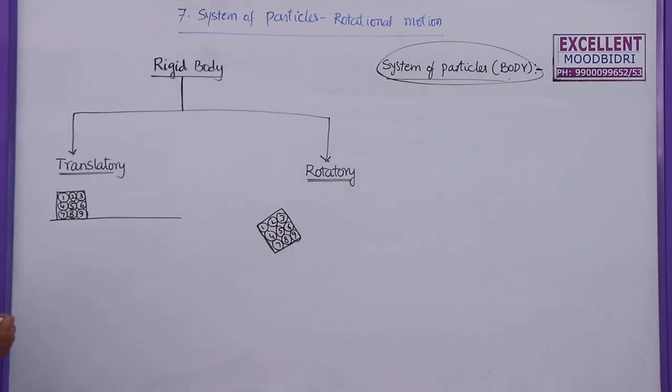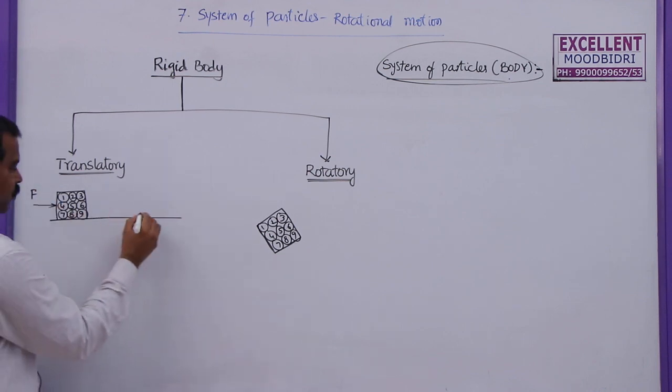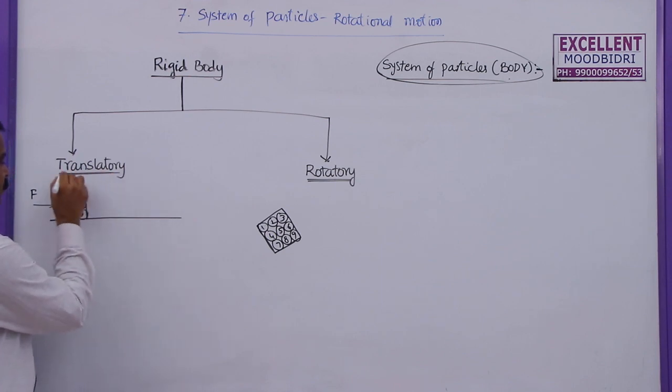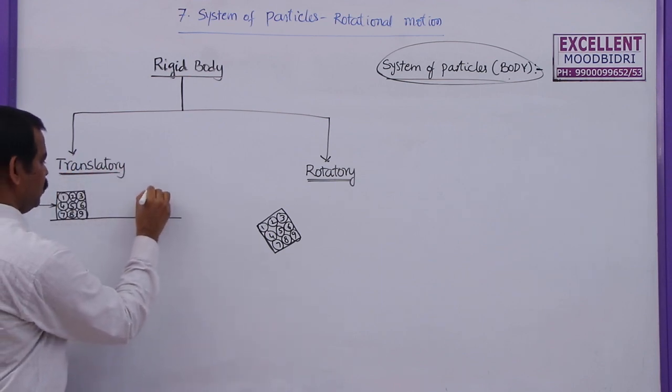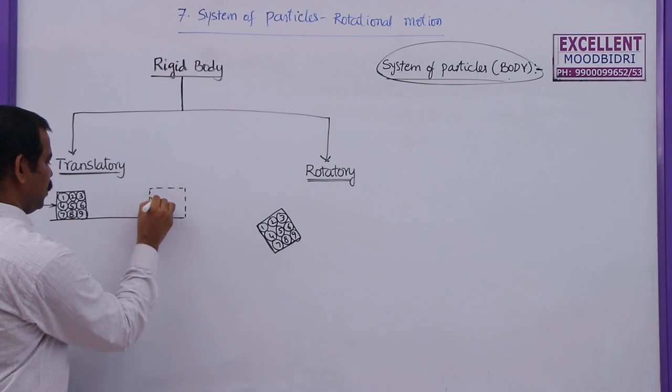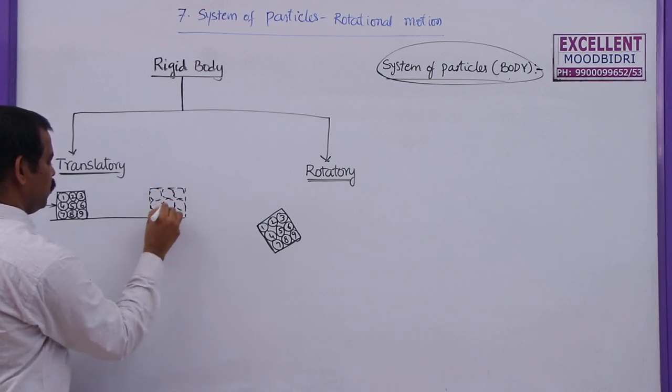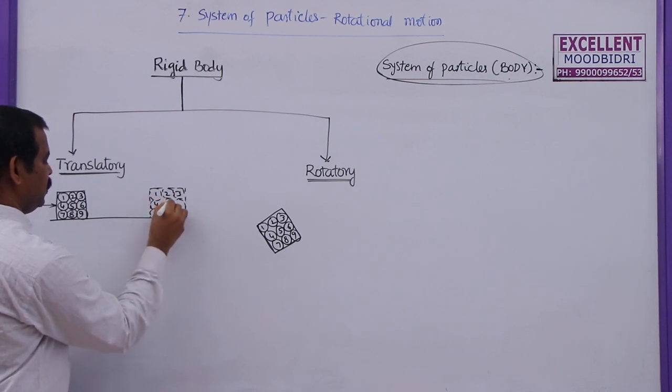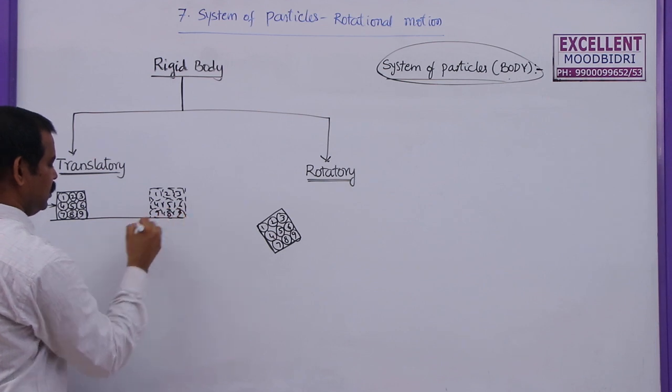So I have taken the same body here, but here I am applying force on this body. Due to the application of force, as I am describing the translatory motion, in translatory motion all the particles of the body will experience the same force and will have the same acceleration, same displacement, same velocity.